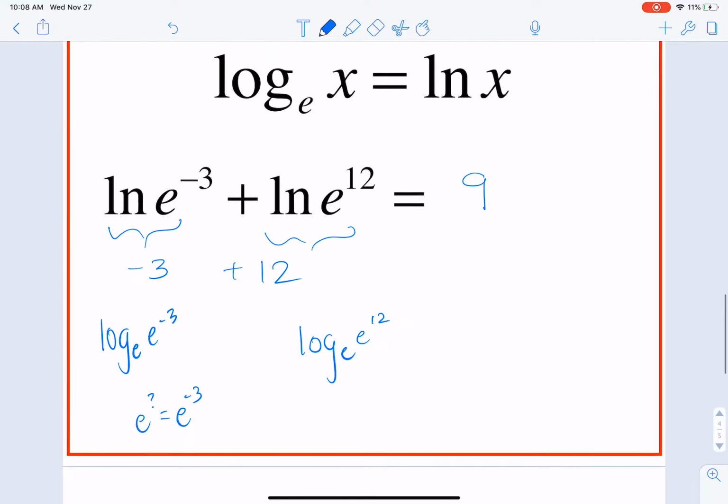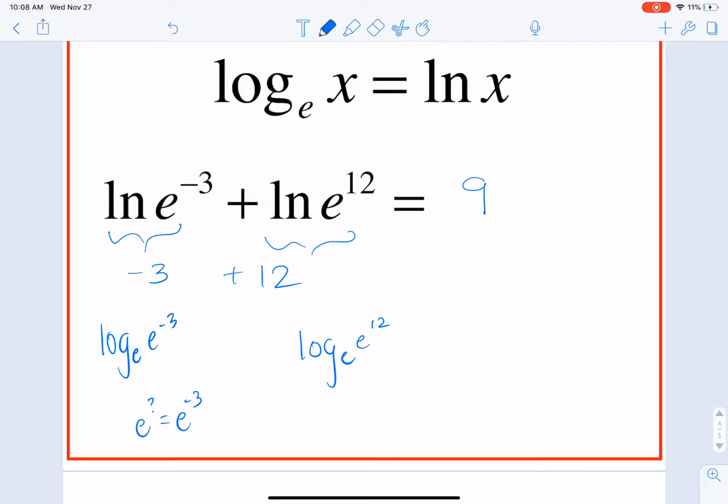So that's a little bit about the natural log and formally introducing it as a log that has a base of e. If you're ever stuck, try to write it as log base e, and then from there put it into an exponential equation and see if you can figure it out. Something to keep in mind here, guys, is that e, remember, is a number. It's not a variable, it's a number.